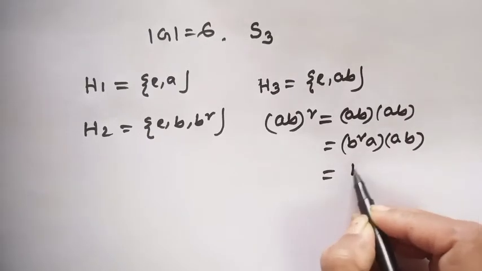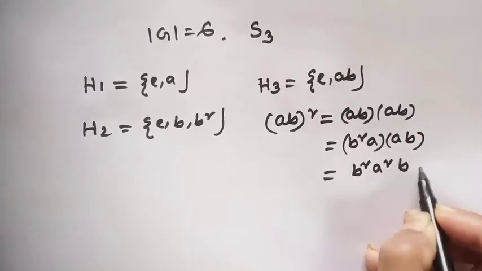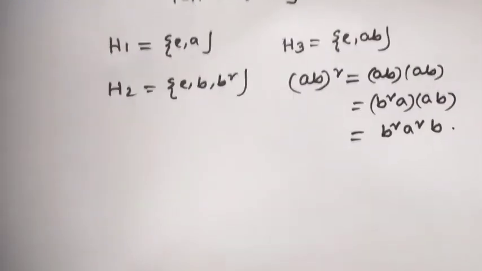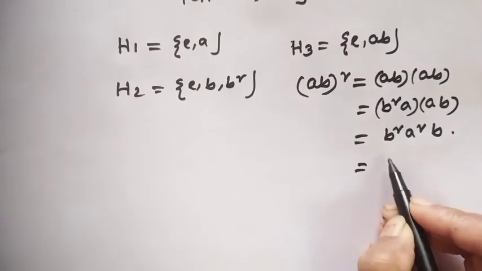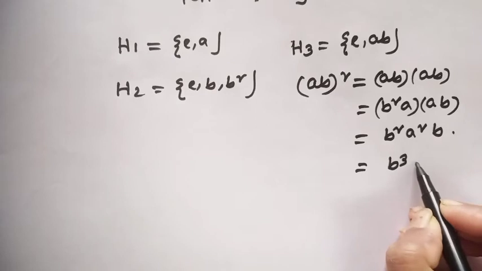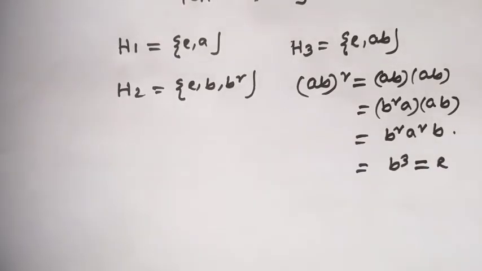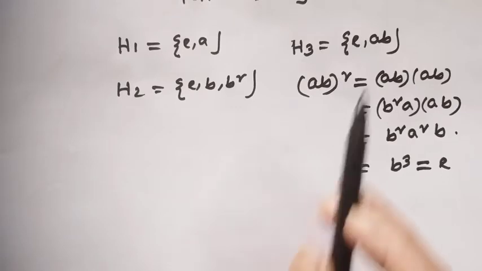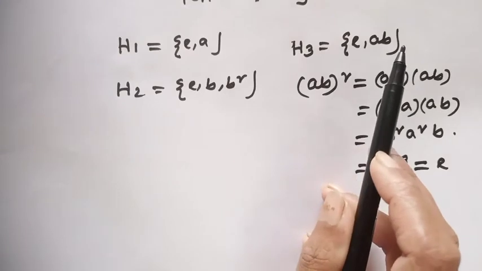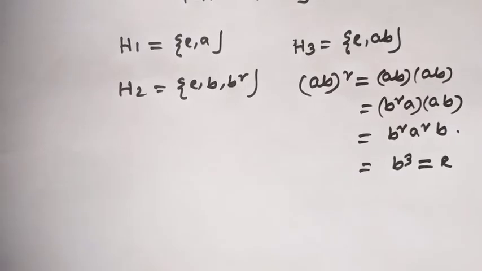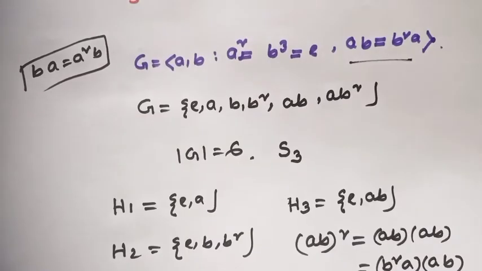This is B squared A squared times B. Since the given condition A squared equals identity, this is B cubed. And also the given condition B cubed equals identity, that means (AB) squared equals identity. So AB is also an element of order 2. That means this is also a cyclic subgroup of this group.